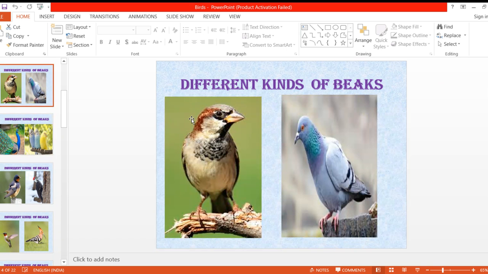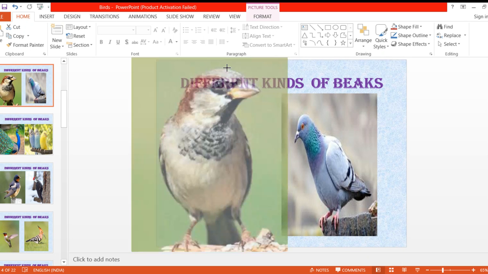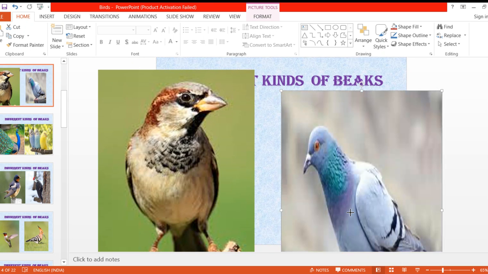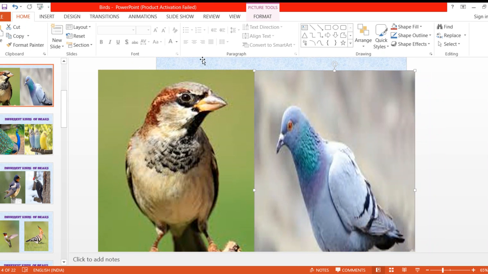Now which two birds are there on the screen? Pigeon and sparrow. Now see the beak of this sparrow. Now I'll make it a little bit big so that you will be able to see the beak of the sparrow and the beak of the pigeon. Now this is sparrow, and this is the pigeon. Can you see the beak of both of them?